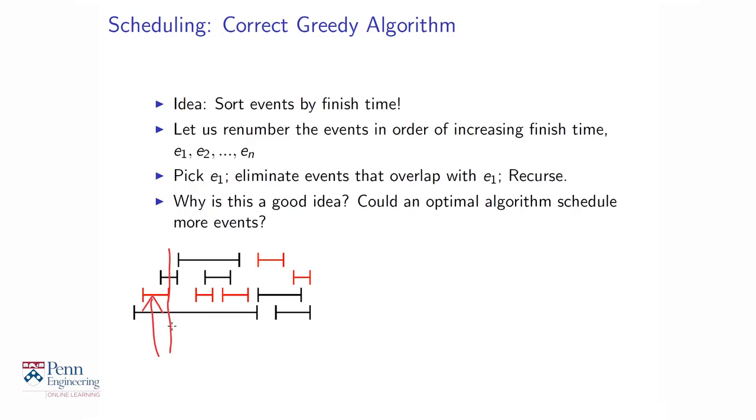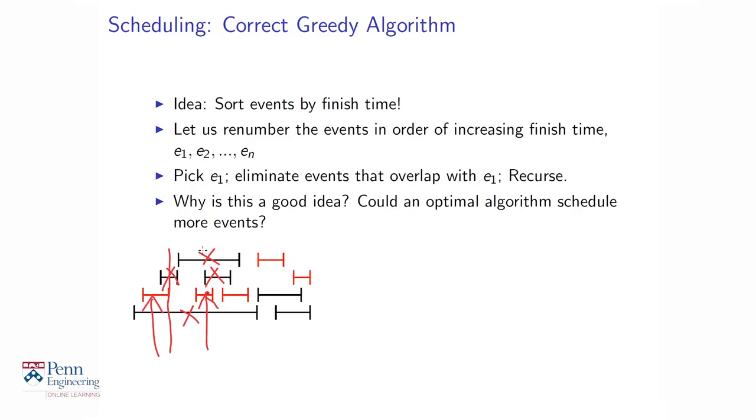Once that's scheduled, we've got to knock out all the events that overlap, which means this one is out and this one is out. Now you look at the remaining events and ask which one finishes first, and it'll be the second red one here. And once that's chosen, you've got to knock out the ones that overlap, which are this one and this one.